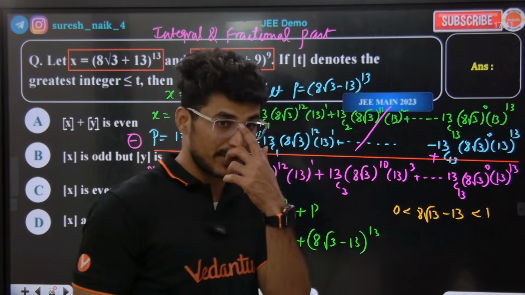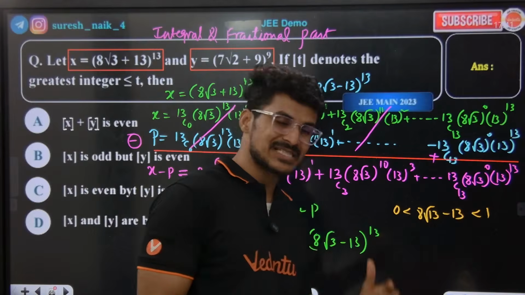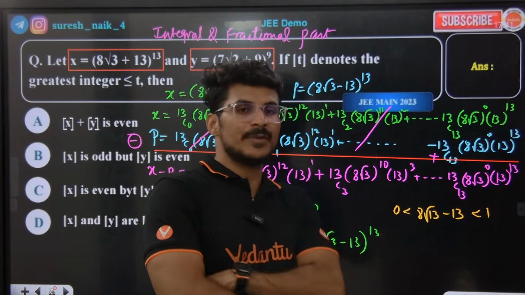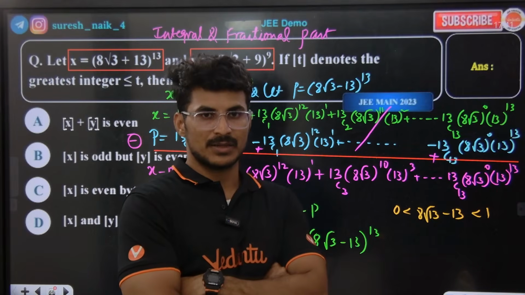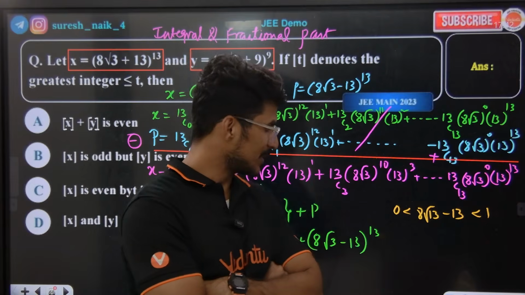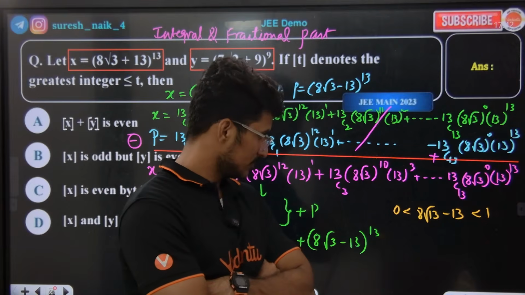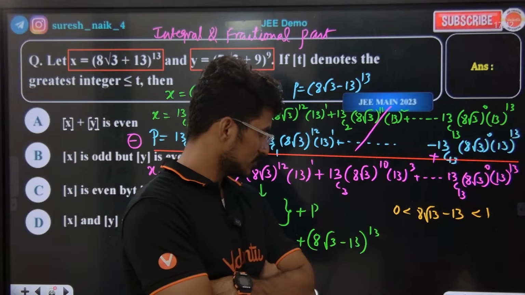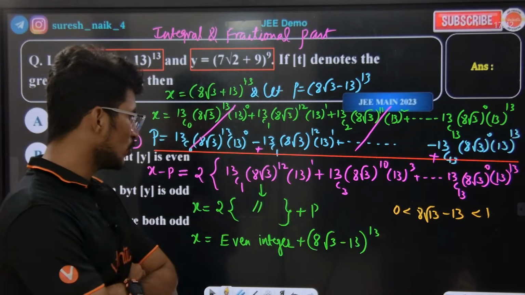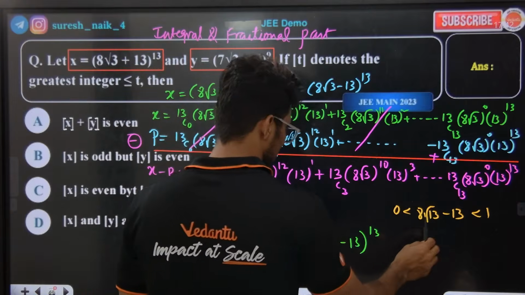Do you agree with my point? This number will always lie between 0 and 1. Root 3 is 1.732.